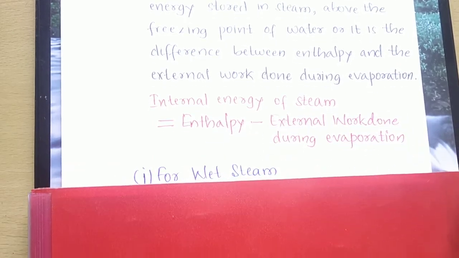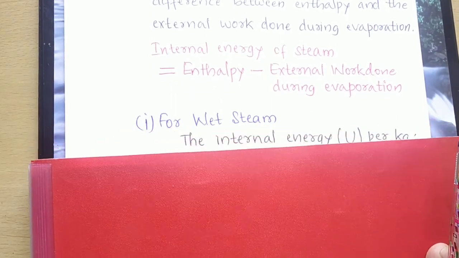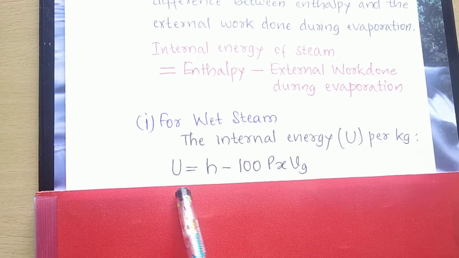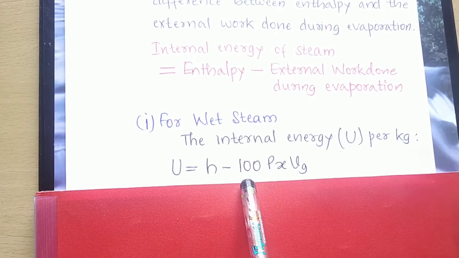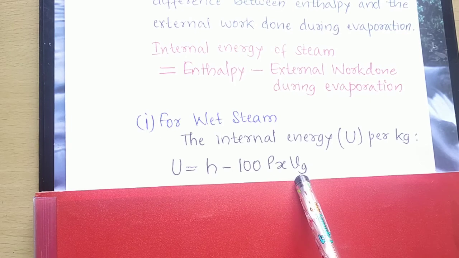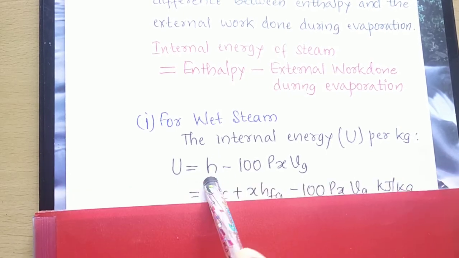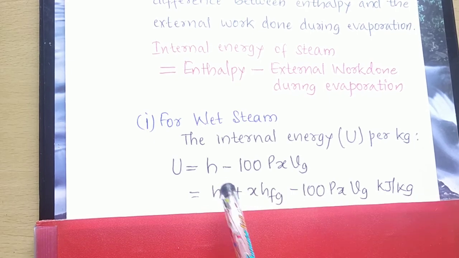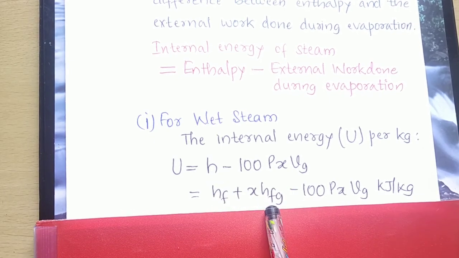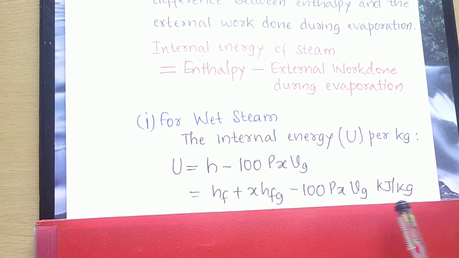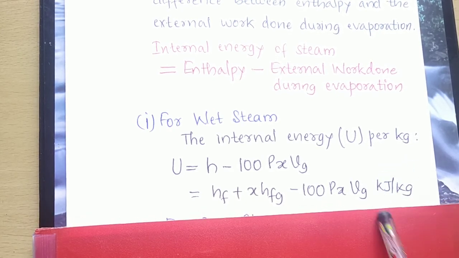So let us take these three cases again. First case, for wet steam, the internal energy of wet steam is U equal to H minus 100 P X Vg, where 100 P X Vg is nothing but the external work. H is the enthalpy of wet steam, that is hf plus x hfg. So U equals hf plus x hfg minus 100 into P into X into Vg. The unit will be kilojoules per kg, as I am finding it per kg.